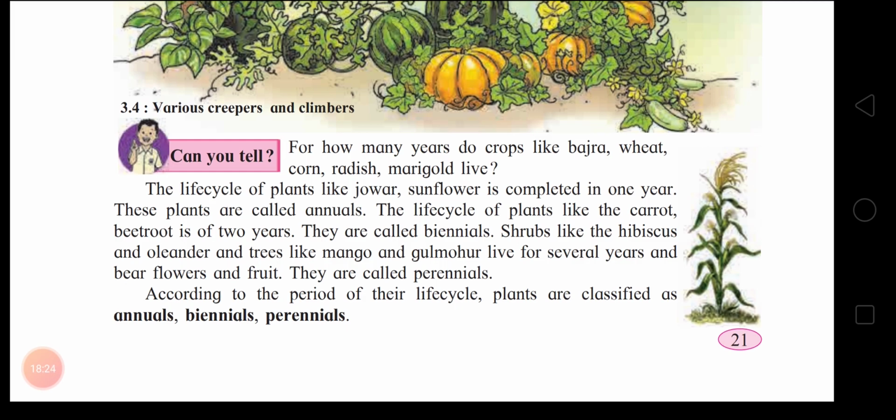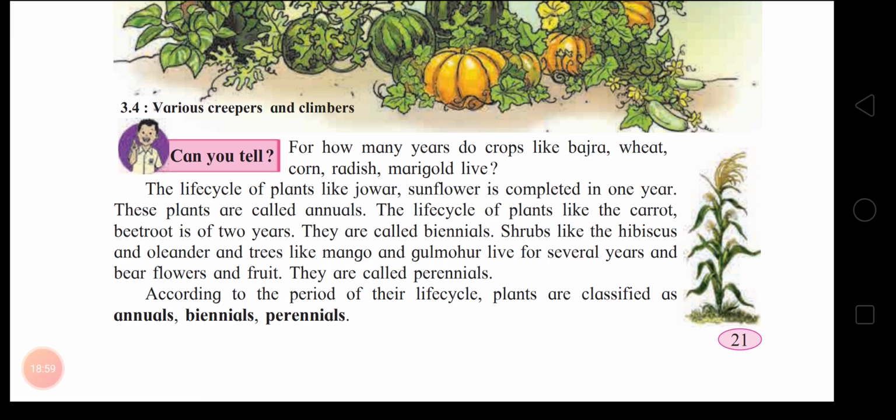The life cycle of plants like jowar, sunflower is completed in 1 year. So these plants are called annuals. Life cycle is completed in only 1 year. So examples are jowar and sunflower. Okay, children? The life cycle of plants like the carrot, beetroot is of 2 years. So they are called biennials.